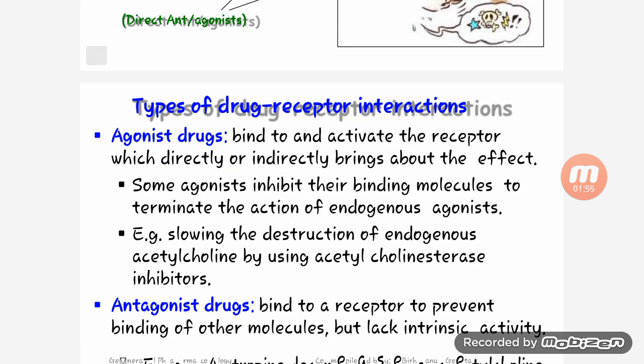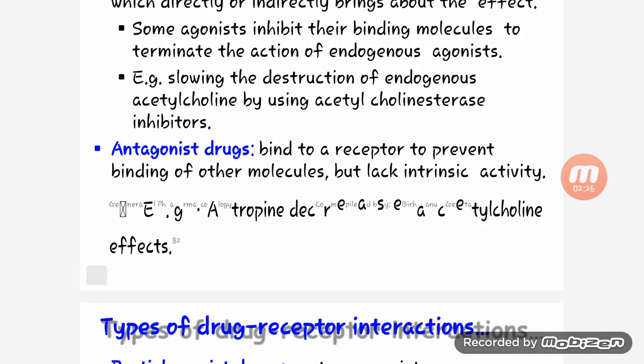Then types of drug receptor interaction. First is agonist, which binds to and activates the receptor, which directly or indirectly brings about the effect. Some agonists inhibit their binding molecule to terminate the action of endogenous agonist, that is, slowing the destruction of endogenous acetylcholine by using an acetylcholinesterase inhibitor. Then antagonist drugs bind to a receptor to prevent binding of other molecules but lack intrinsic activity.